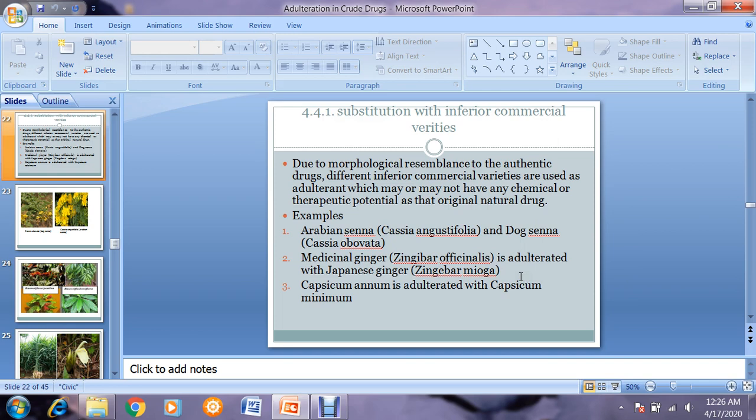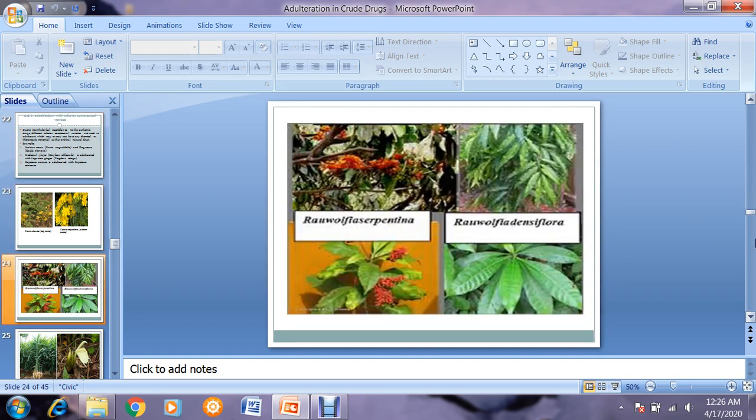Another example is Capsicum annuum, which is adulterated with Capsicum minimum. Another example is Rauwolfia serpentina, a very important plant, which contains reserpine, which is hypotensive in nature. It is also used in depression and other mental disorders, schizophrenia, etc. Rauwolfia serpentina is substituted with Rauwolfia densiflora.